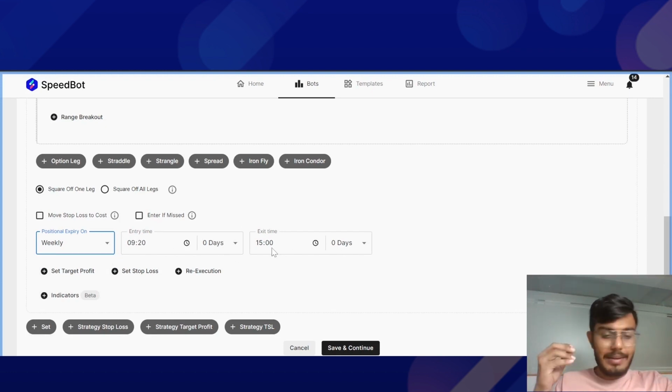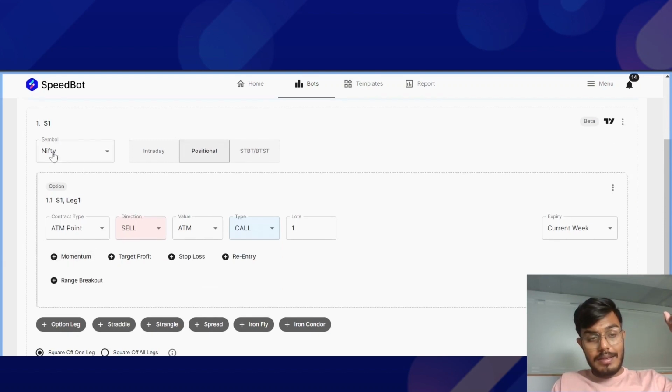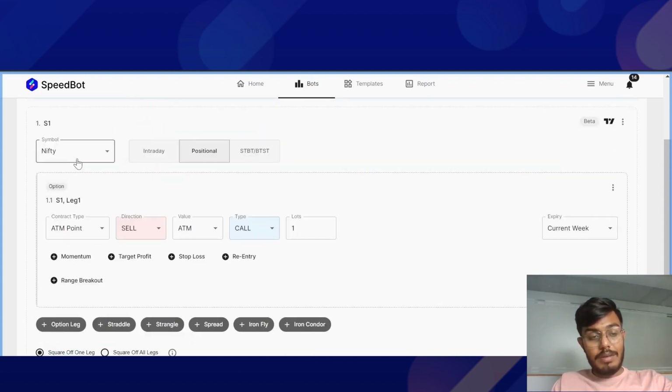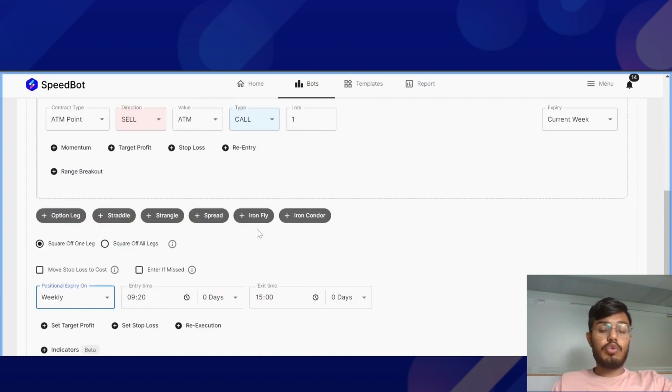So what exactly does this mean? Let us understand that first. Let us say we have selected the symbol as Nifty, right? Now, when the entry time is defined as 9:20 and the Nifty symbol is selected, it basically means that the expiry of Nifty usually happens on a Thursday. Every Thursday, the Nifty options contract expires for the weekly segment, right?